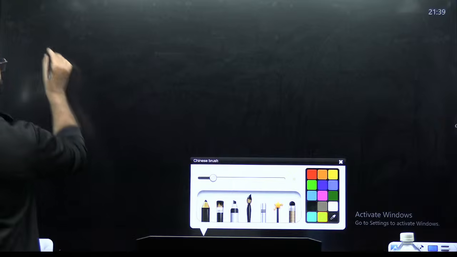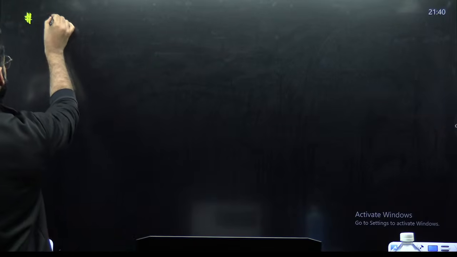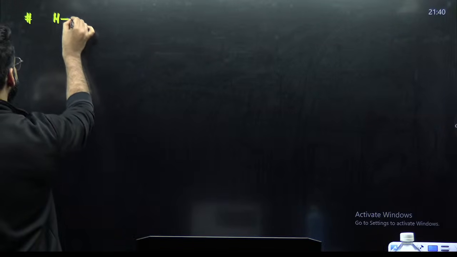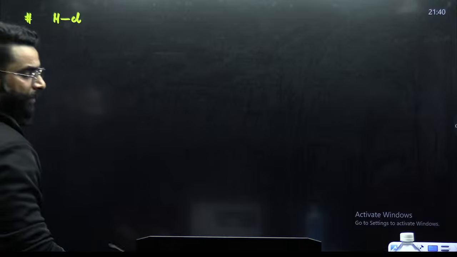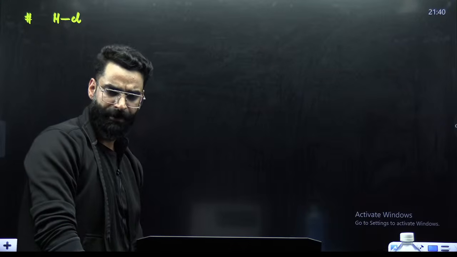For example, you have got a compound HCl, a simple compound.